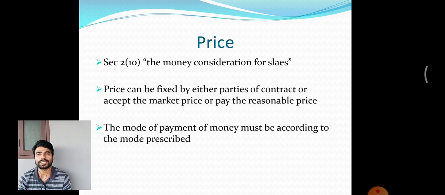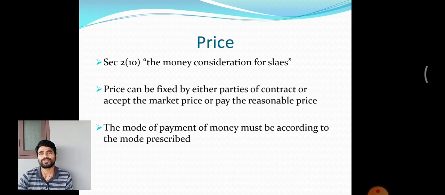It need not be explained in detail, because in a contract we pay something to the other person. That is very clear, the money consideration. So the barter system will not come under the purview of contract of sale. The money consideration paid for this particular contract can be called price.